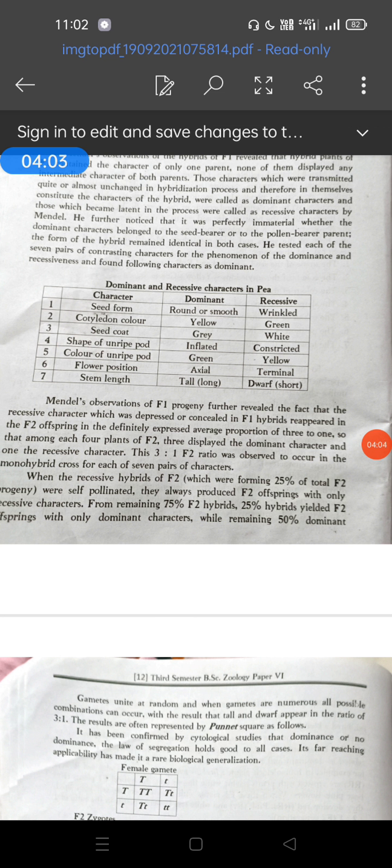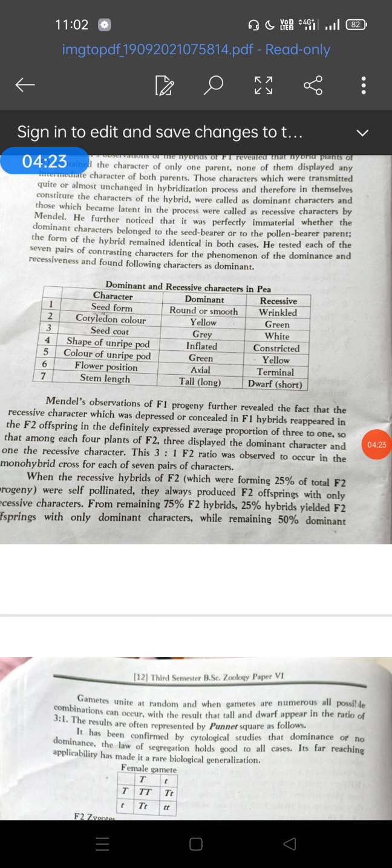Mendel studied the pea plant, whose name is Pisum sativum. According to Mendel, there are 7 pairs of contrasting characters studied in this pea plant. Why did Mendel select only the pea plant, and why not any other plant?